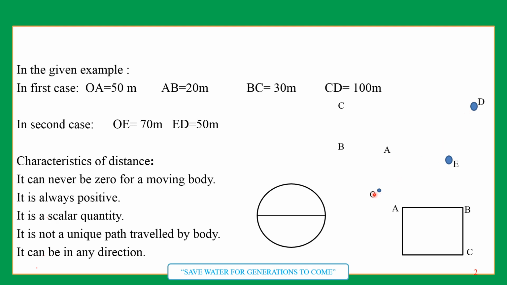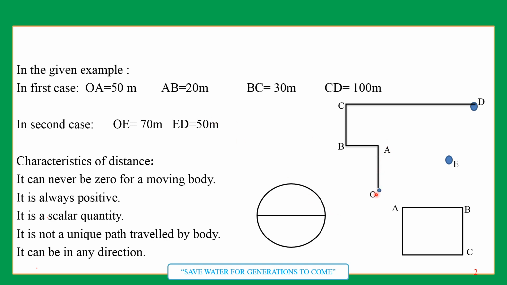So he is starting from O, and he is taking this path. He is going from O to A, then takes a turn, then A to B, and B to C, right? And after that he takes a turn again, and he reaches school D. D is the destination, so he has reached here, right? Here the path which he has covered is, sorry, not AB, it is OA.